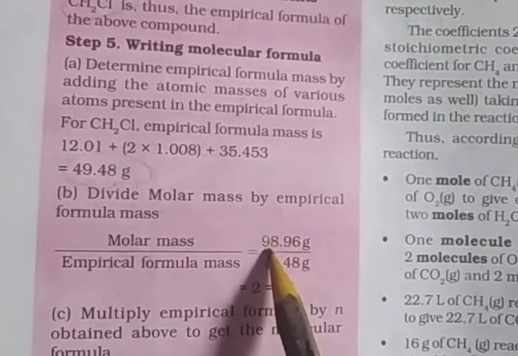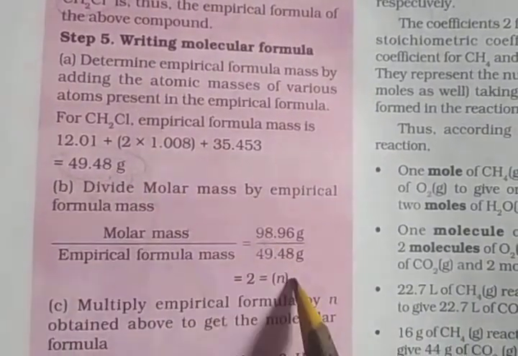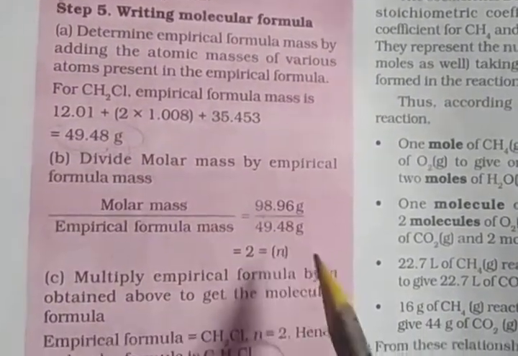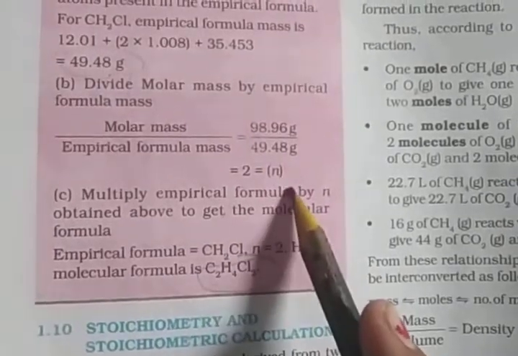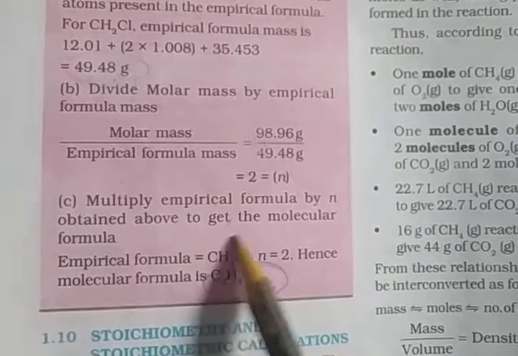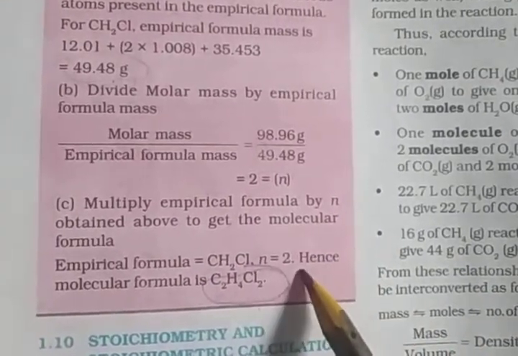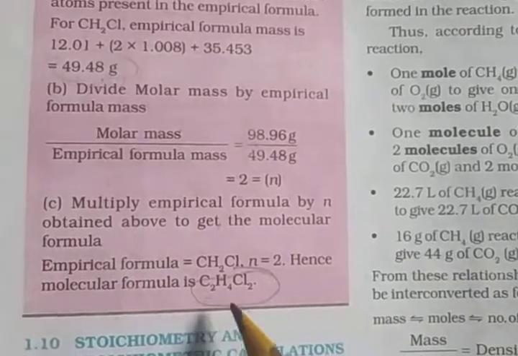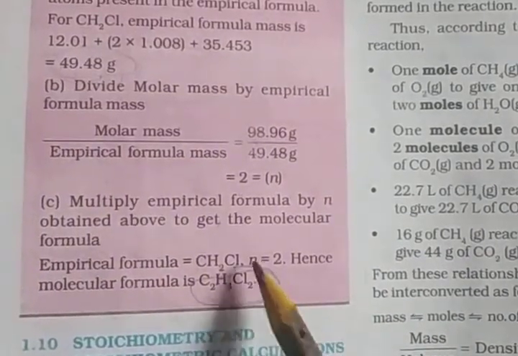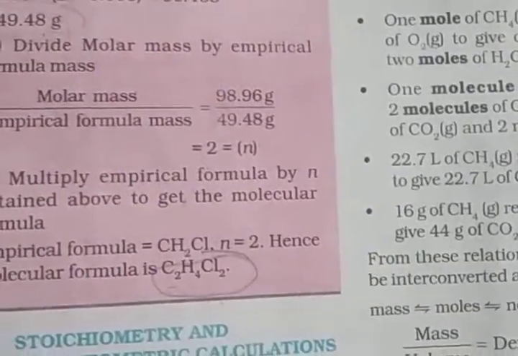Molar mass given in the question is 98.96 gram. So divide by this empirical formula mass. So this value comes 2, which is equal to small n. So multiplying empirical formula CH2Cl by small n, 2, the molecular formula is C2H4Cl2. Okay, C2H4Cl2. Clear? Okay.